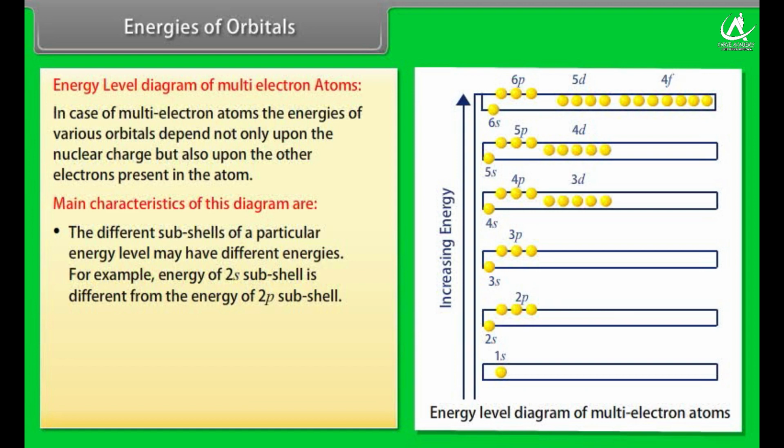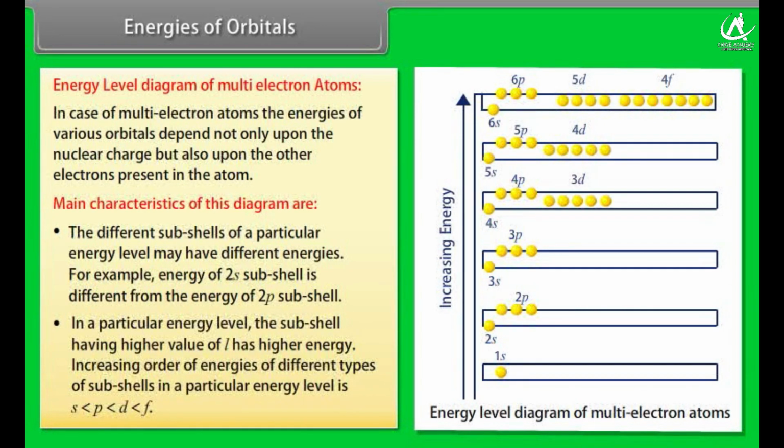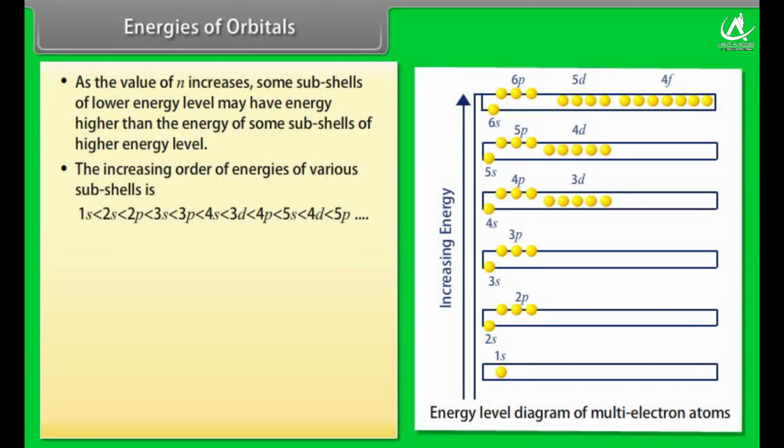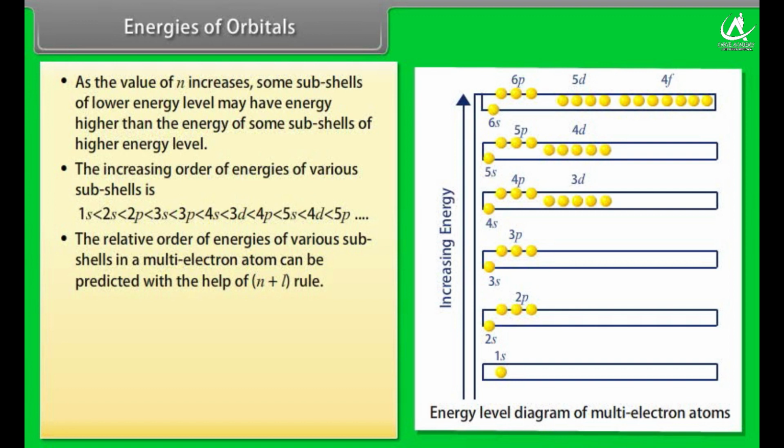For example, energy of 2s subshell is different from the energy of 2p subshell. Number 2, in a particular energy level, the subshell having higher value of l has higher energy. Increasing order of energies of different types of subshells in a particular energy level is: number 3, as the value of n increases, some subshells of lower energy level may have energy higher than the energy of some subshells of higher energy level. Number 4, the increasing order of energies of various subshells is: